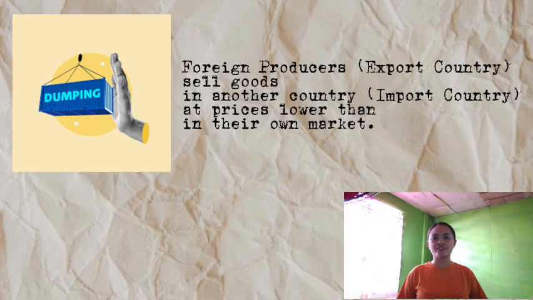Republic Act 8752, also known as the Anti-Dumping Act of the Philippines. So what is dumping? Dumping happens when foreign producers sell goods in another country at prices lower than in their own market or below production cost, causing harm or threat to local industries. It is a type of price discrimination between countries.